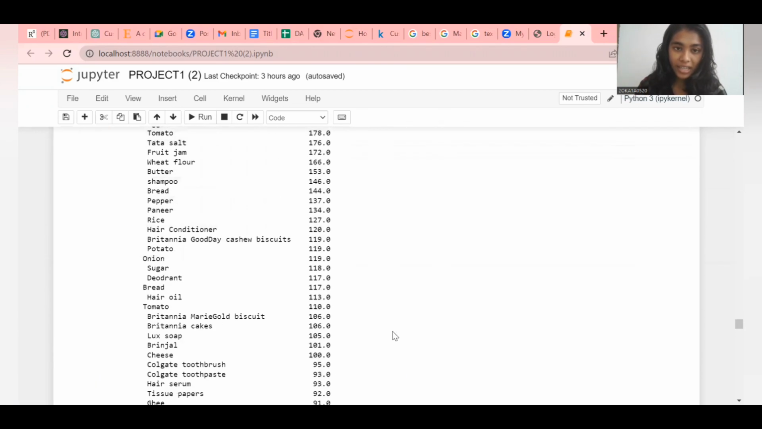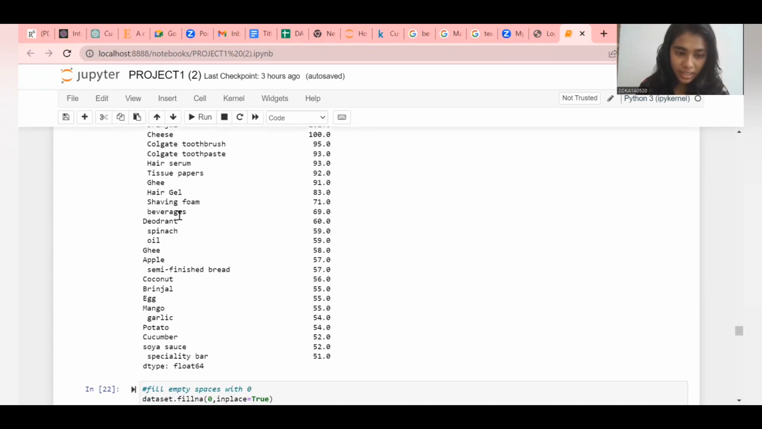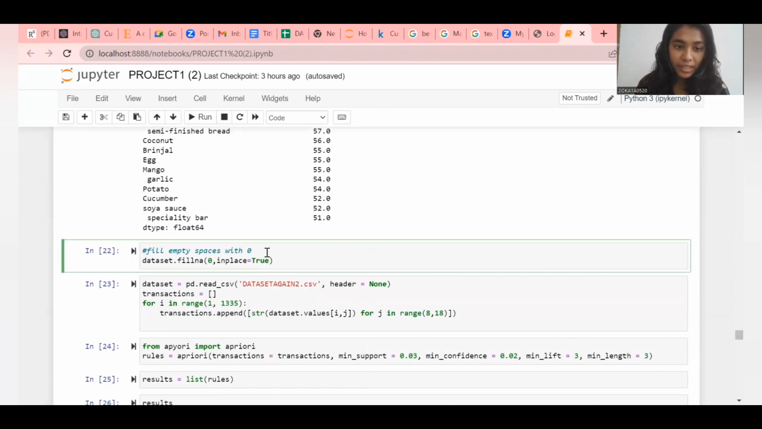So we can think that milk, onion, eggs, tomato, and fruit jam are our targeted products which the audience is buying more. And the least purchased are specialty bar, soya sauce, cucumber, and potato, so we can concentrate less on them compared to the others. And now, to fill the empty spaces with zero, we use this code.